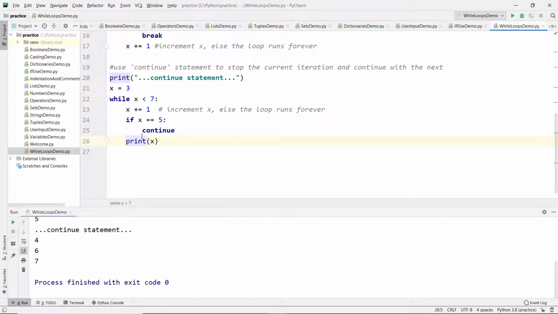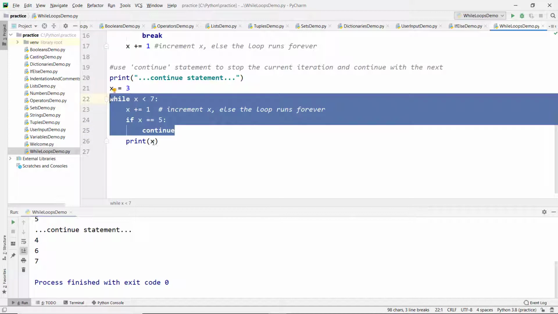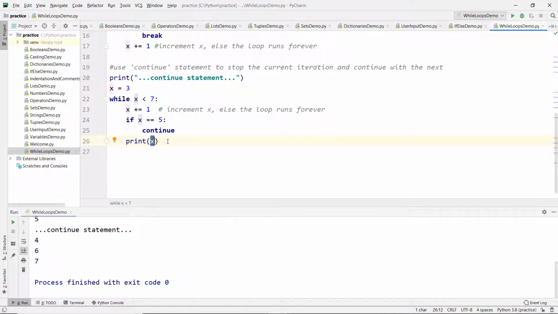So now let's try to run this. Initially 4 is printed, and then when x becomes 5, that will not be executed, and that iteration will be skipped, and next x will be 6. Once the x value is 7, not less than 7, the control will come out of the loop and x value 7 will be printed in the console.